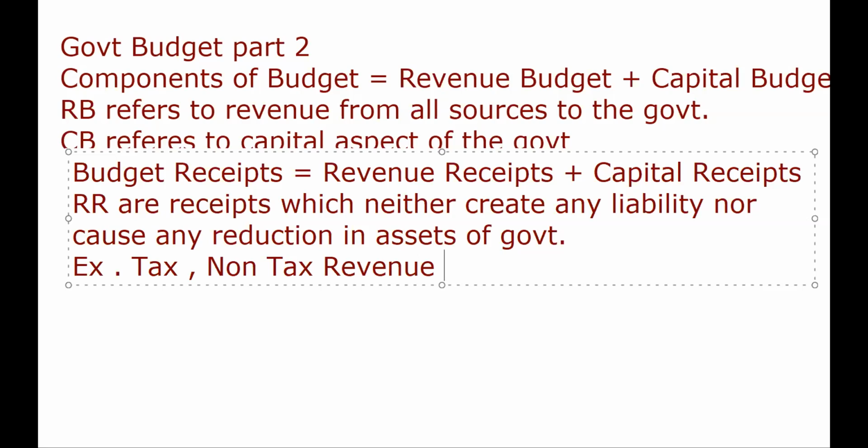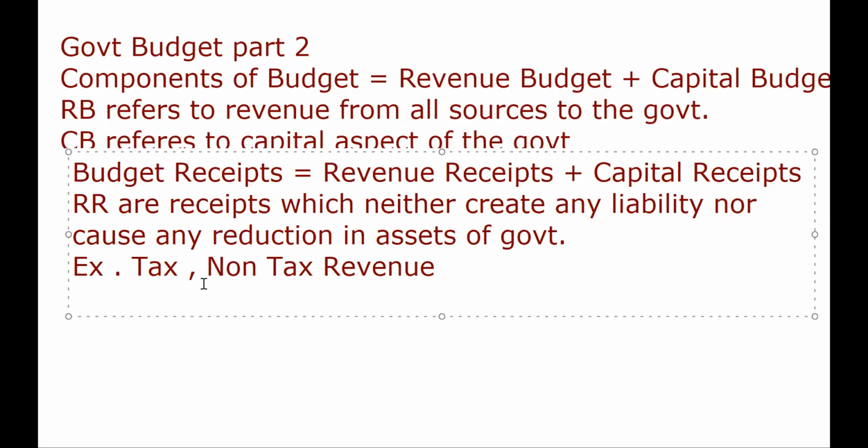It may be any kind of challan. All these are also part of the revenue receipts, and these have been categorized as the non-tax revenue. So revenue receipts are classified under two heads: tax and non-tax revenue. Now we'll discuss them one by one. First of all, we'll discuss the tax revenue.